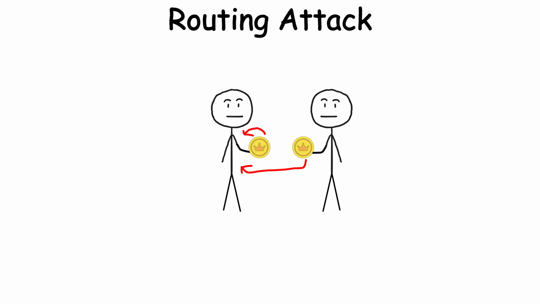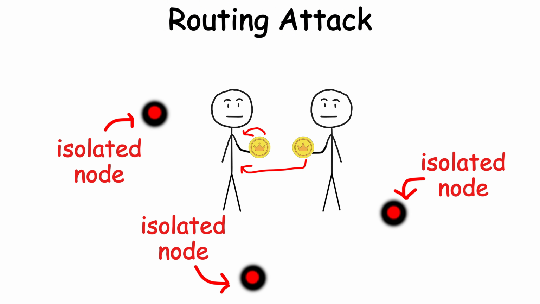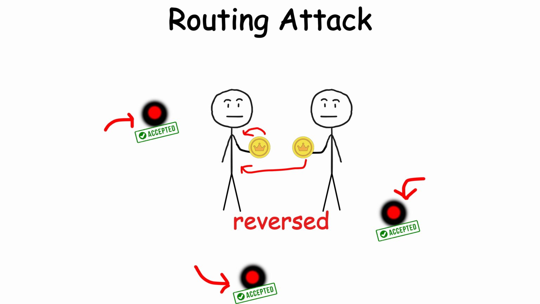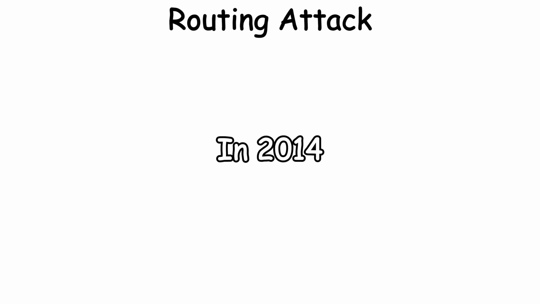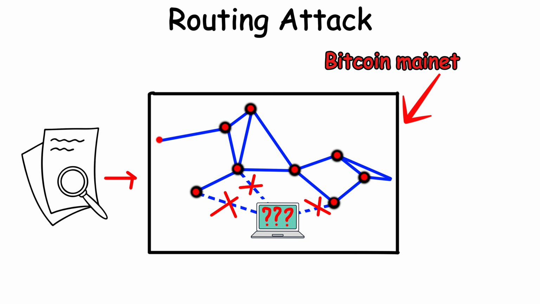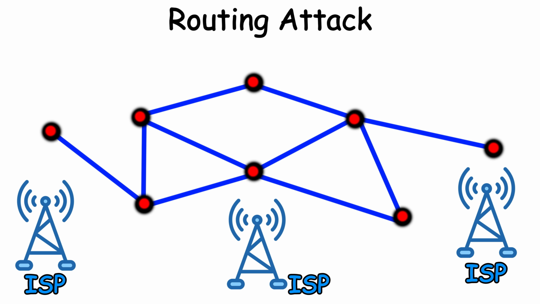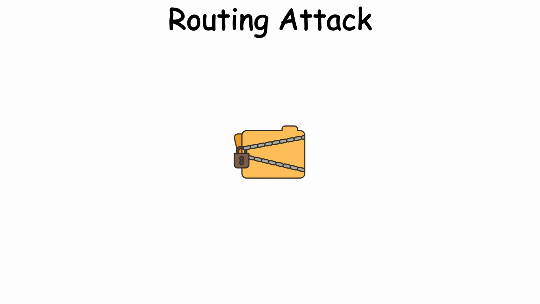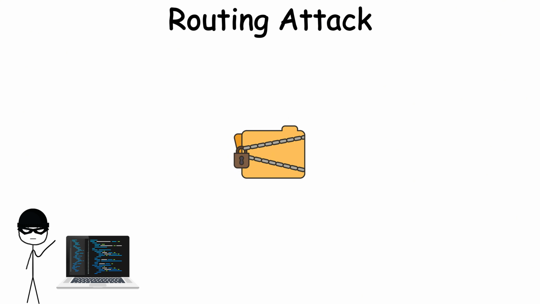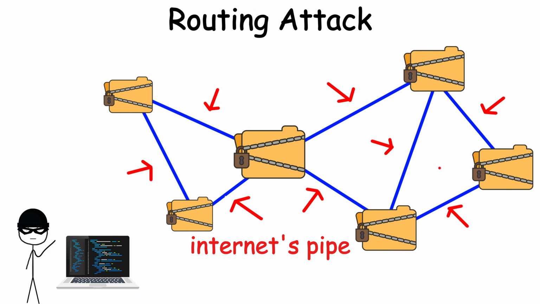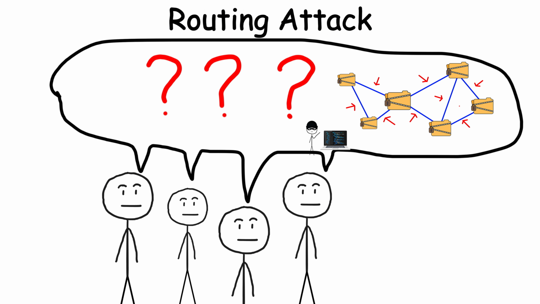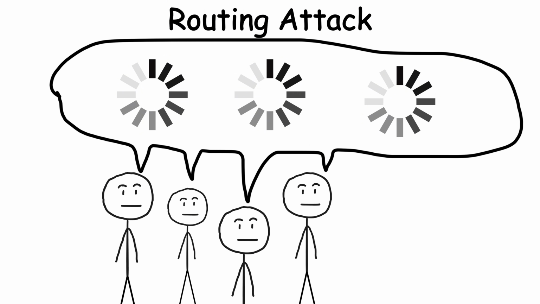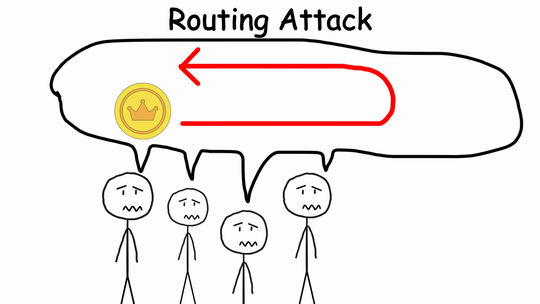This could allow double spending attacks if isolated nodes accept fake transactions that are later reversed. In 2014, researchers demonstrated routing attacks could be done on Bitcoin, showing how ISPs or malicious actors could control traffic routes. While encryption keeps data secure, routing attacks exploit the underlying pipes of the internet, and most crypto users don't even know these pipes exist until a transaction hangs for hours or gets reversed.